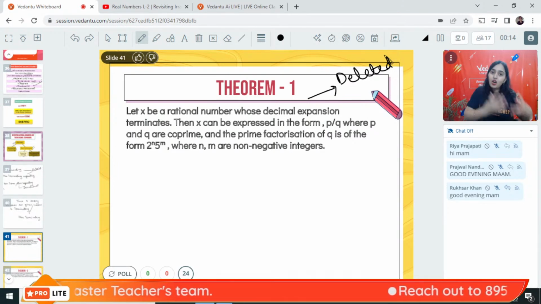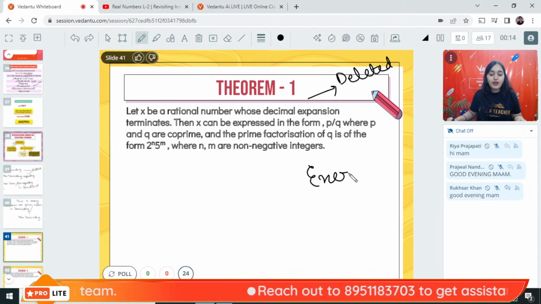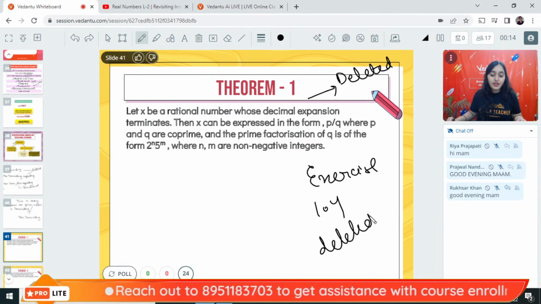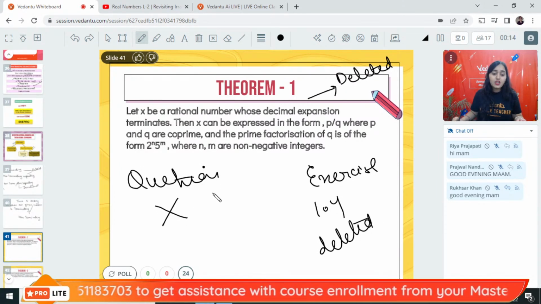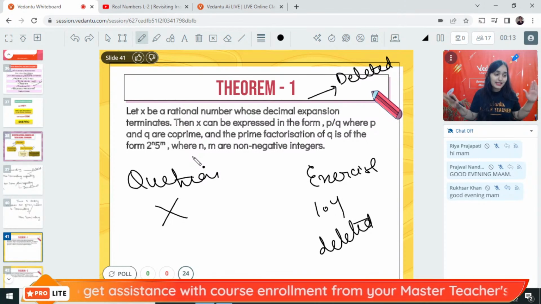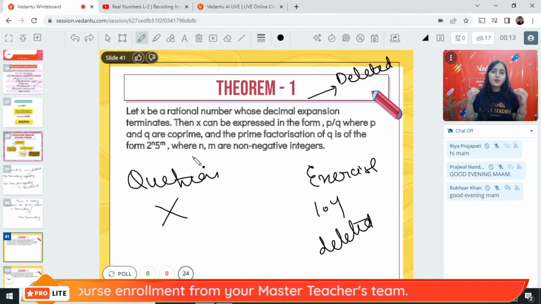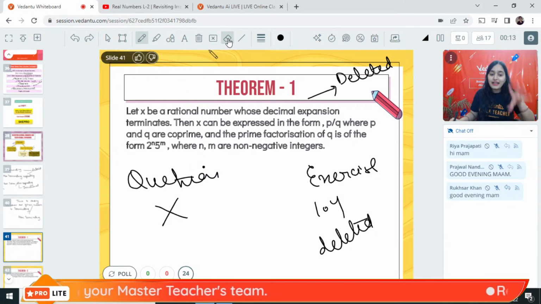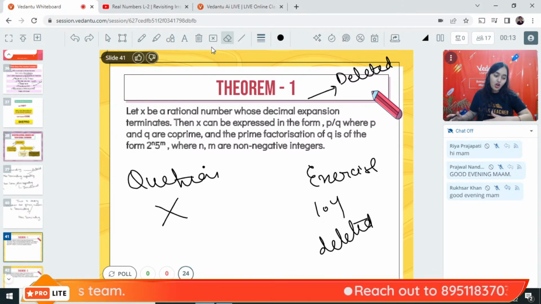Now, the theorem is not deleted exactly, but the exercise 1.4 is deleted. So, you are not going to get questions from this. This theorem as well is not in your syllabus. It is just a shortcut trick to identify whether the given number is terminating or non-terminating.